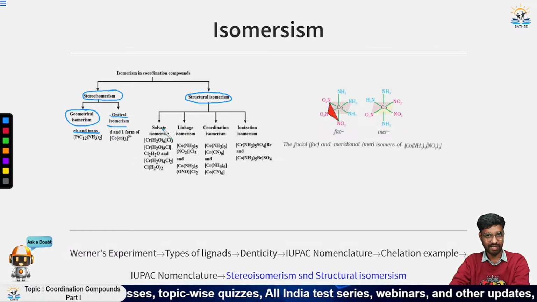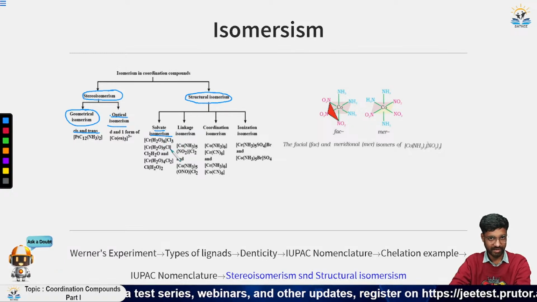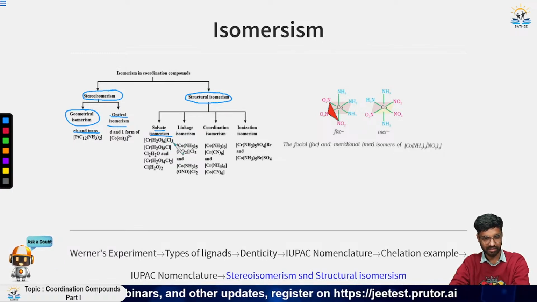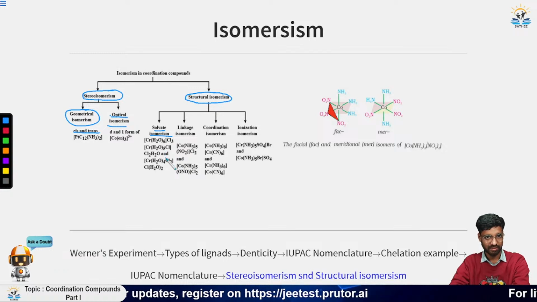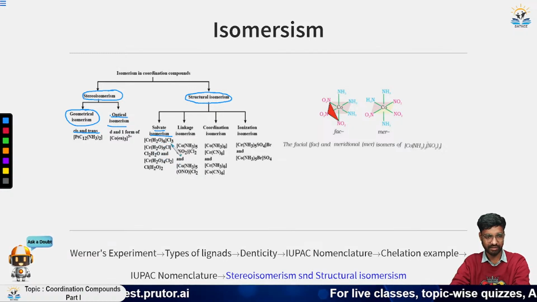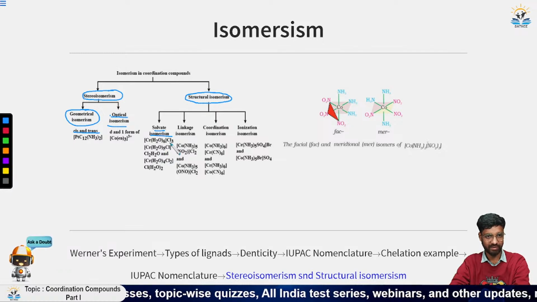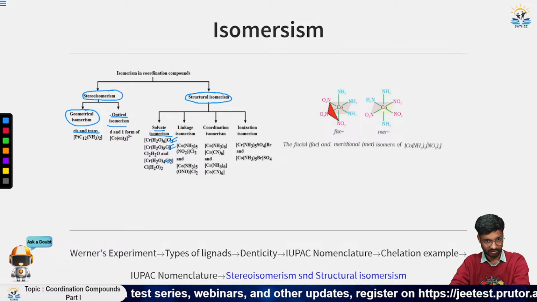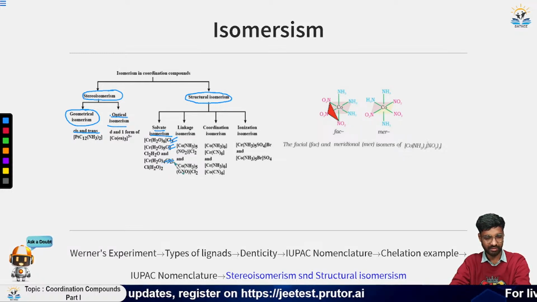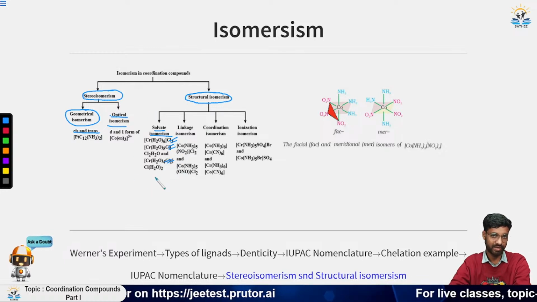Now structural isomers can be of 4 types. The first is solvate isomers. Basically, in solvate isomers, the number of ligands outside the sphere is changing. You can see very well that we have 6 H2O and 3 Cl. Now if we take one H2O outside and take one Cl inside, then it will be an isomer having the same molecular formula but different structure. Similarly, we have this example of removing one more water and bringing in one more Cl ion. So this is solvate isomerism.